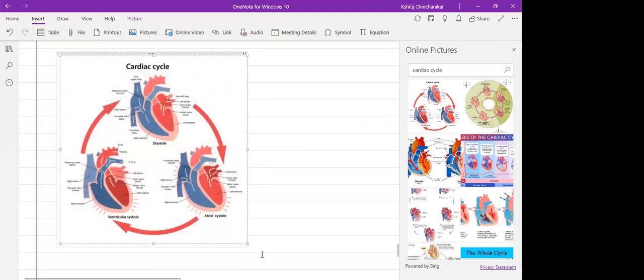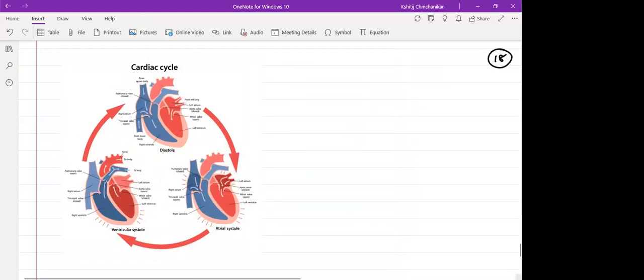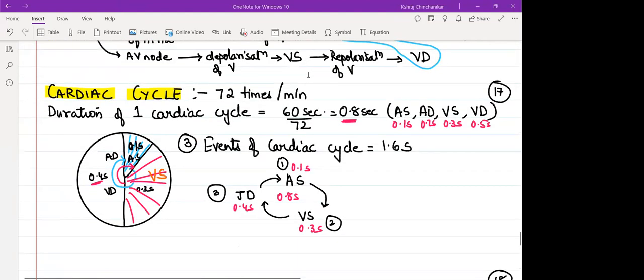Okay, this is pretty much clearer. Yes, Atharva. Page 17, take a screenshot.